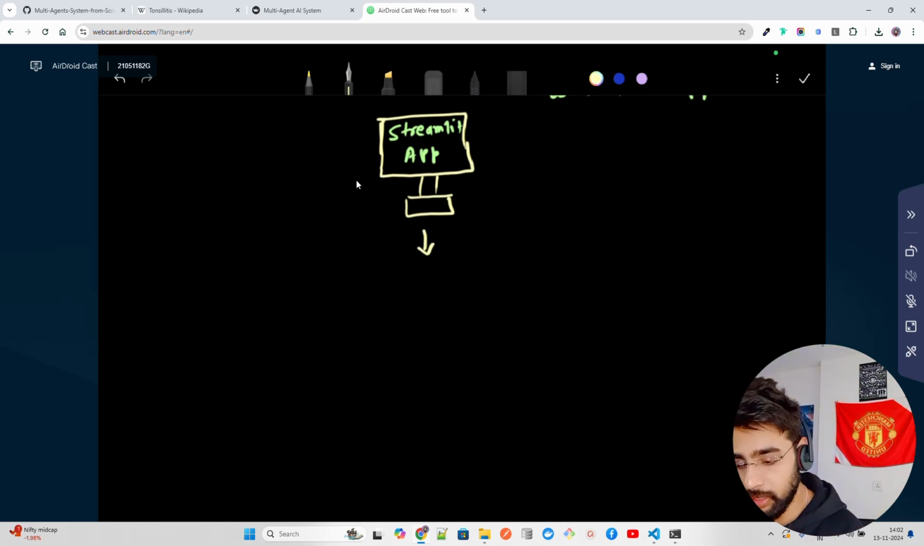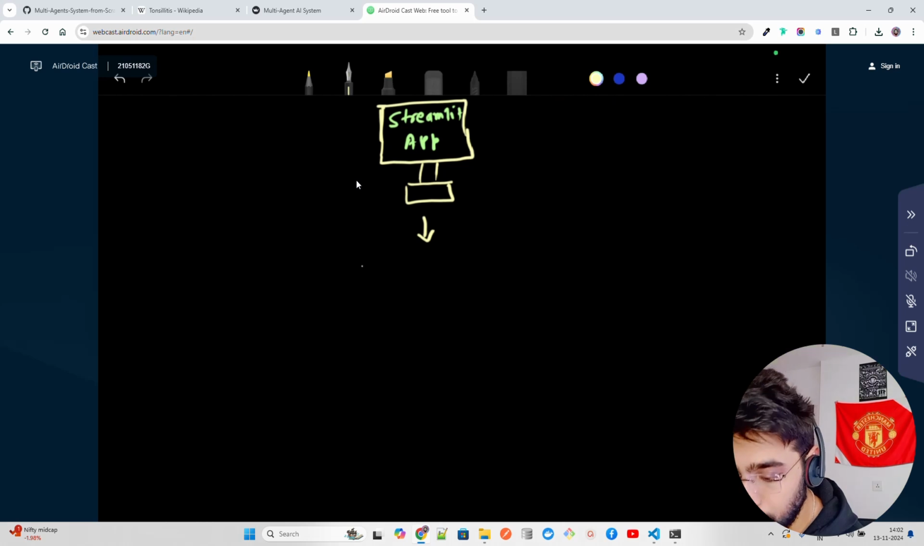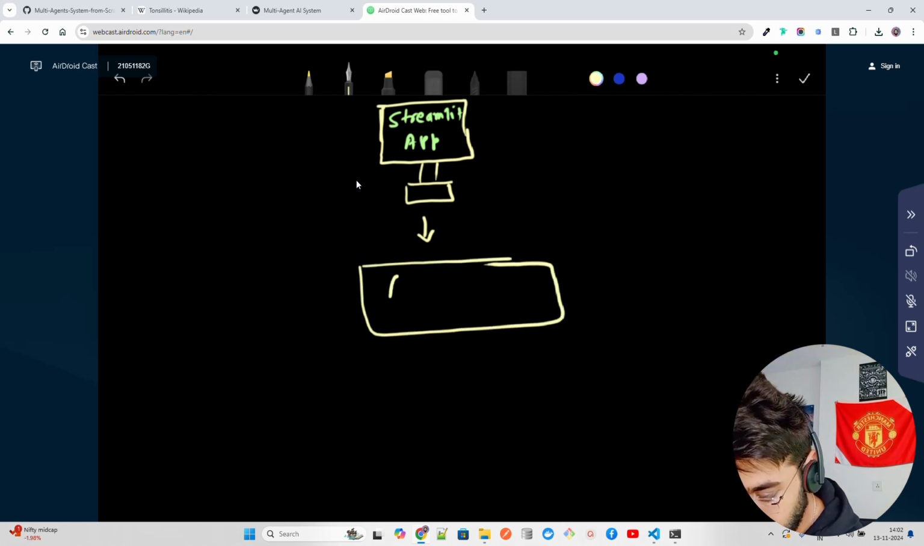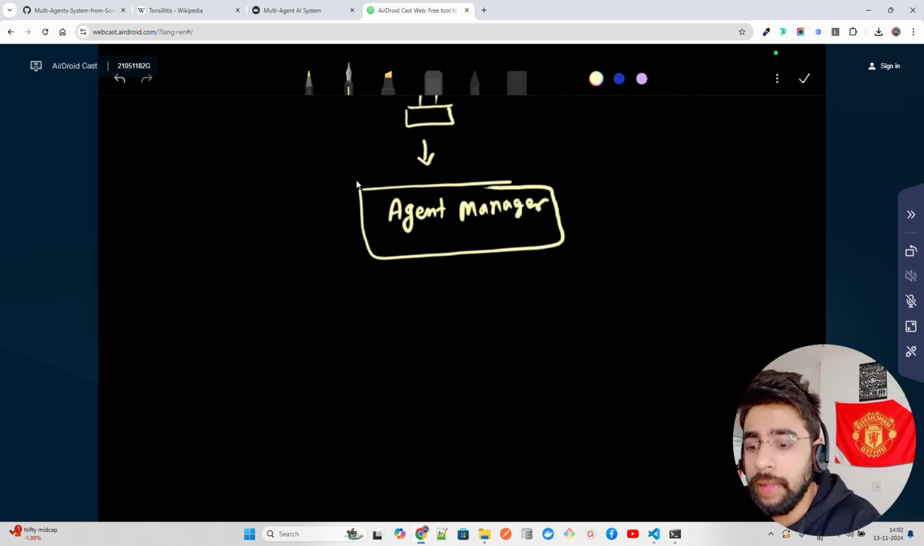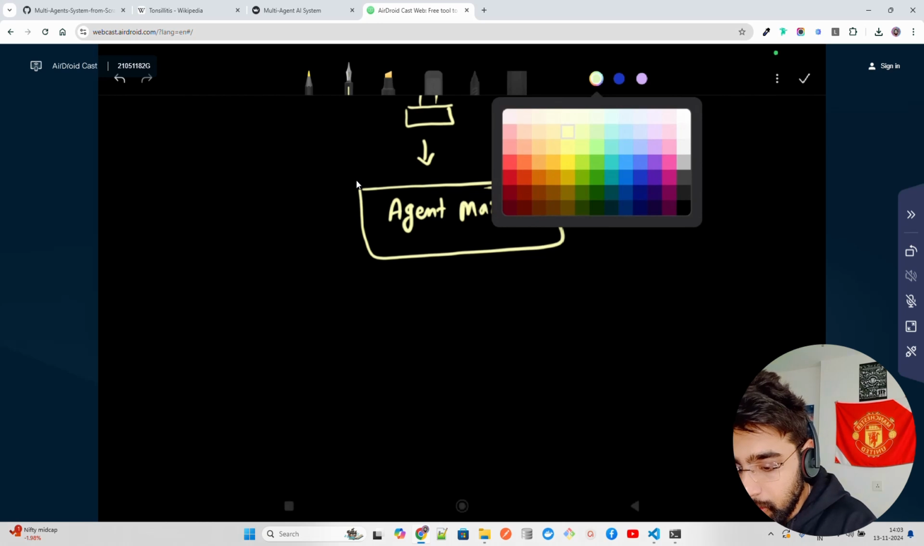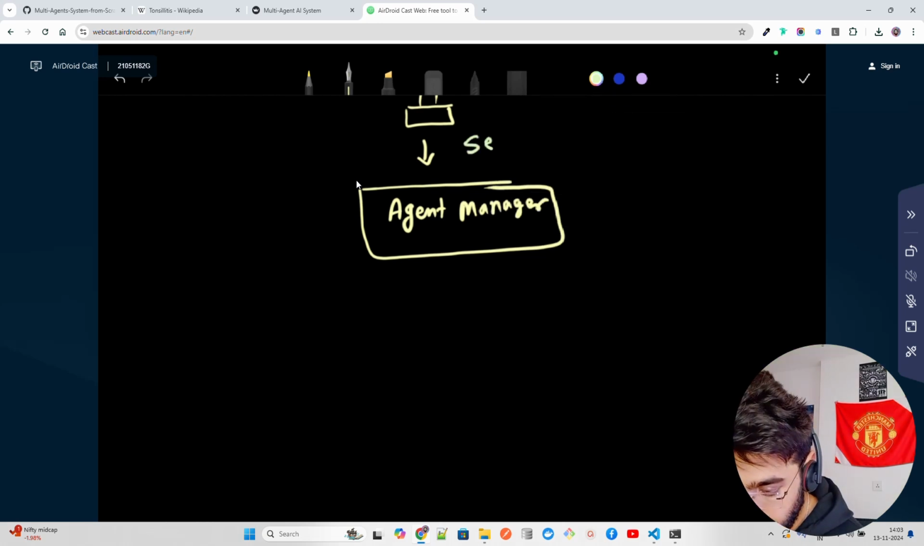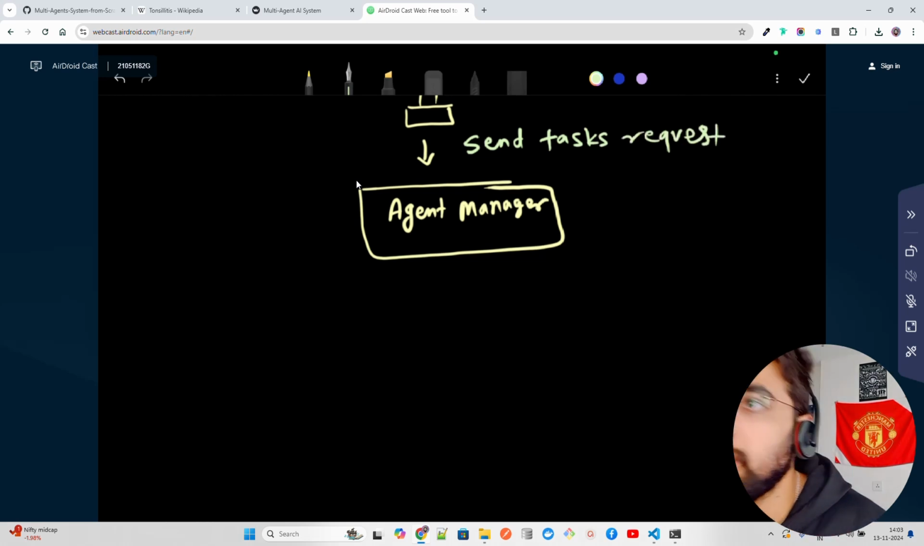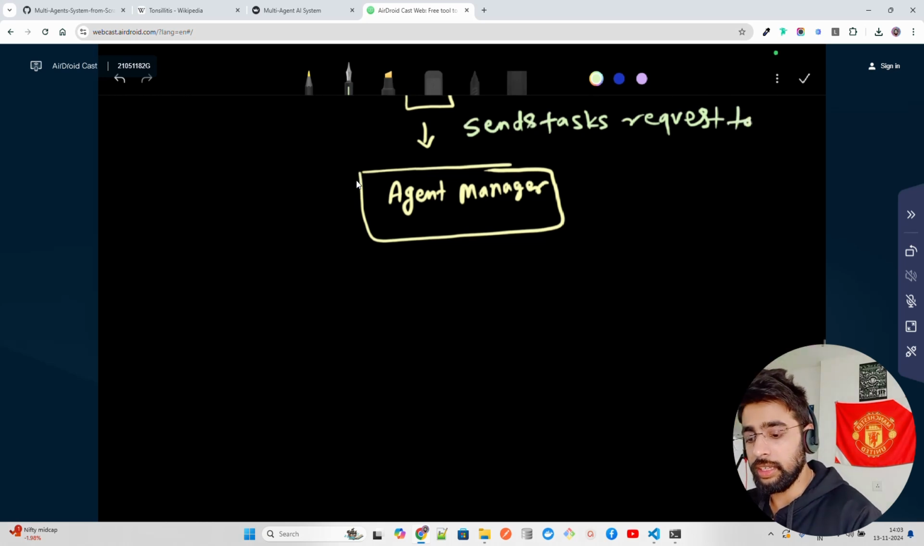Once it interacts with the Streamlit app, it sends a task request. So basically, it has an agent manager. This is your agent manager. This basically sends the task request to the agent manager, right? And this agent manager has multiple agents and tools that it works with.